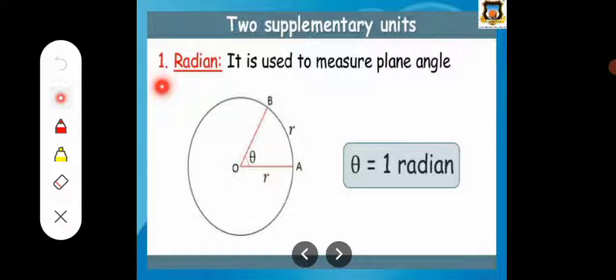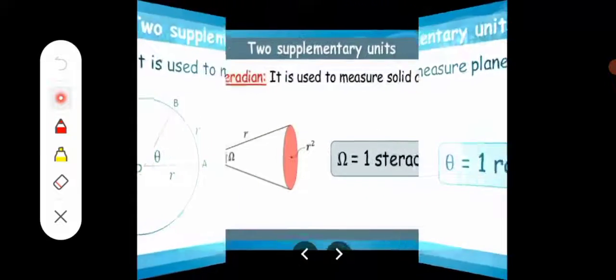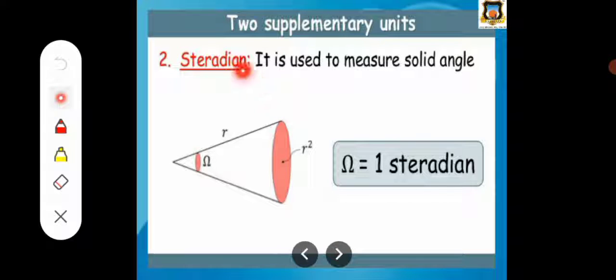Also there are 2 supplementary units. The first one is the radian. If we measure the angle between 2 vectors, we normally measure it in degrees, but if that angle is very small, then it is measured in radians. It is used to measure plane angle. So if we measure the angle theta between these 2 vectors, it is equal to 1 radian.